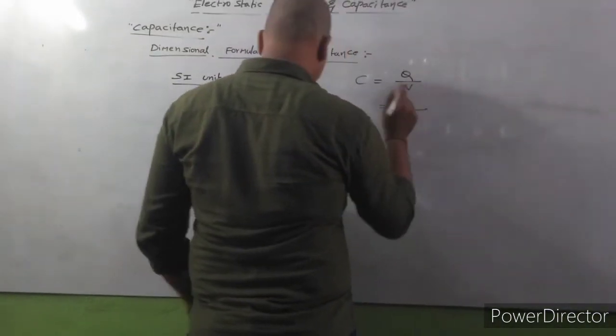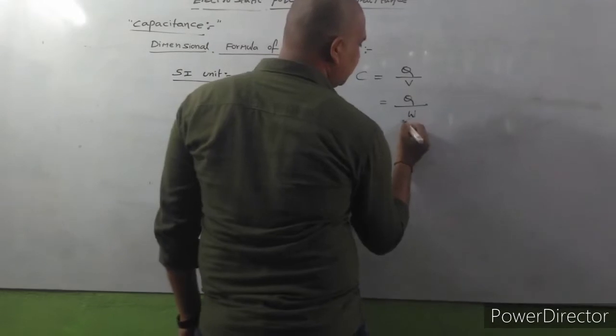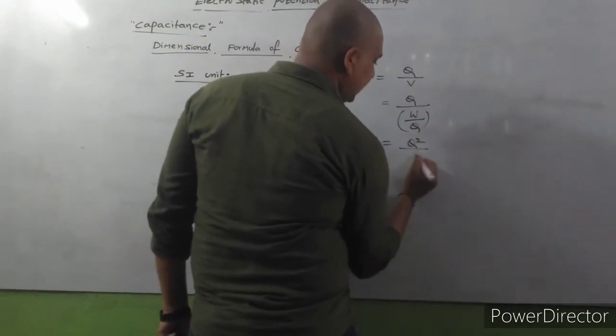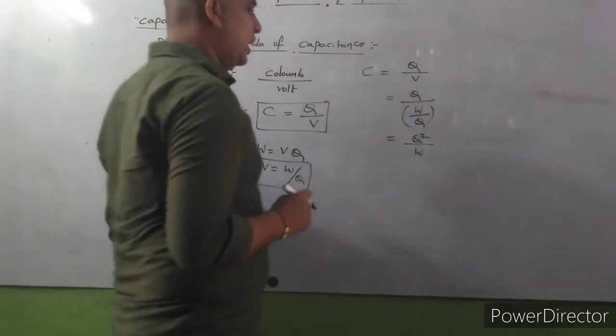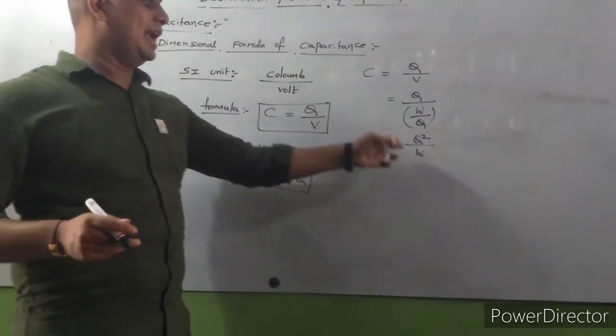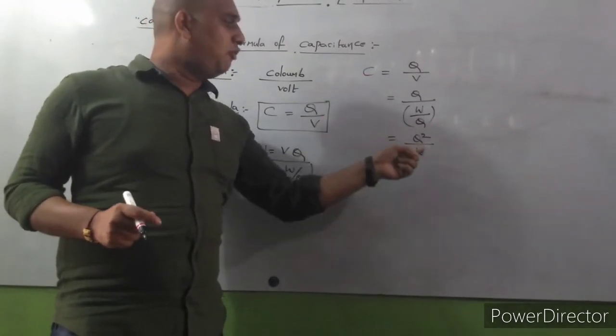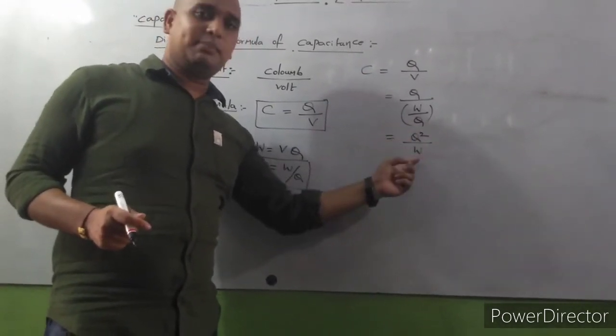So you can replace V by W by Q, so C is Q square by W. Capacitance can be written like this also, in the form of work done, Q square by W.